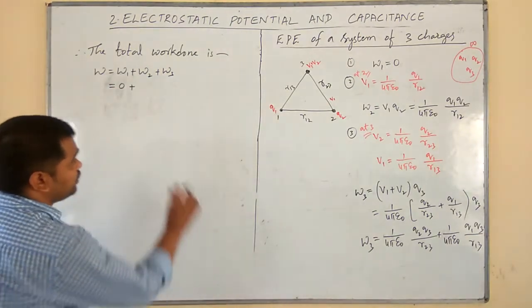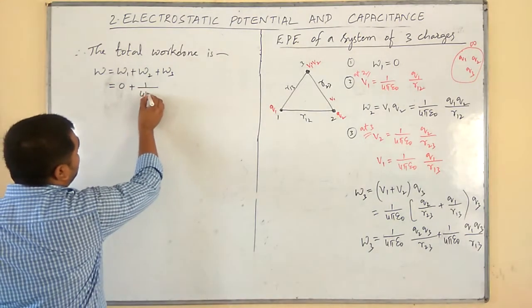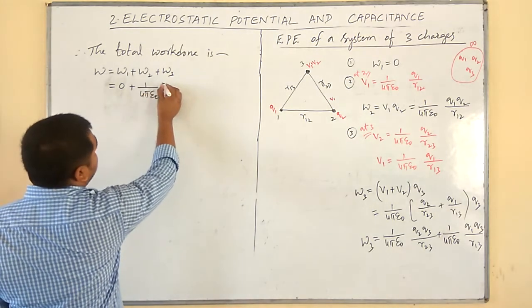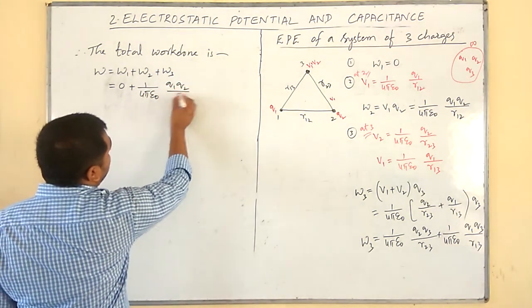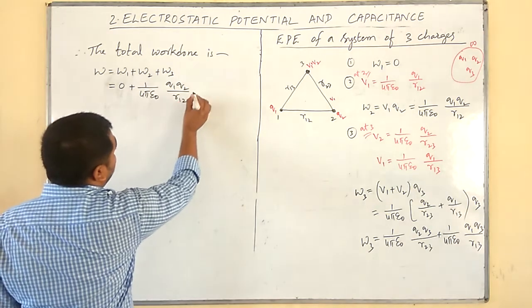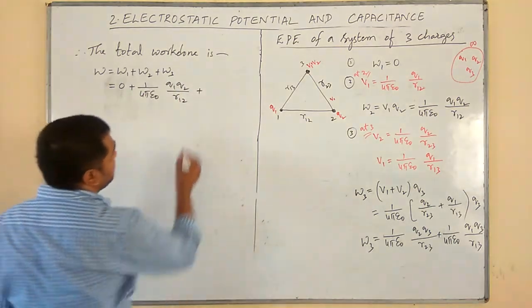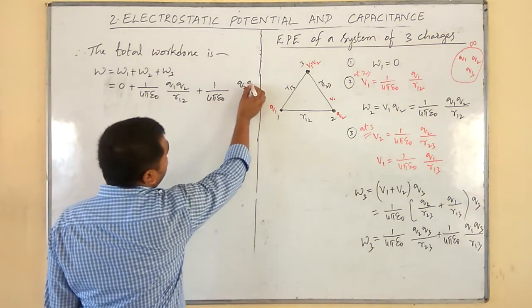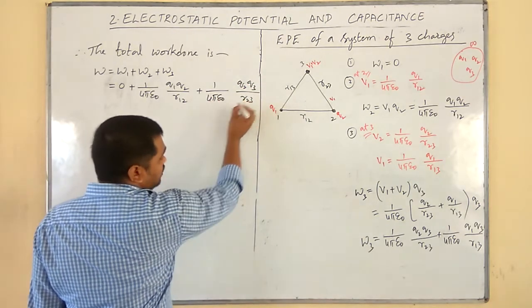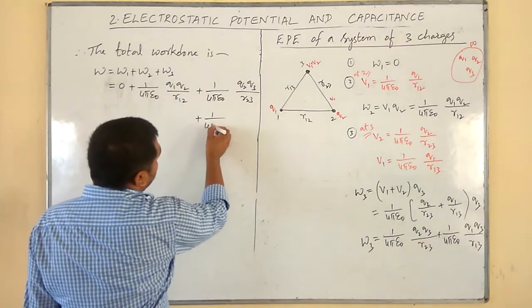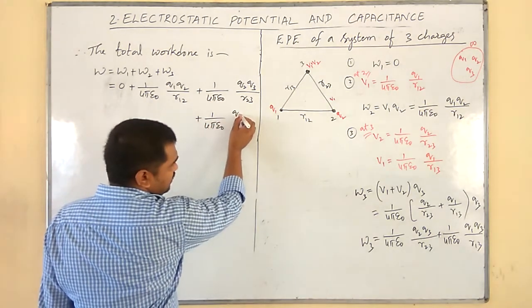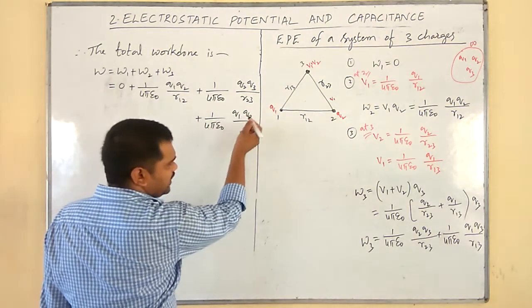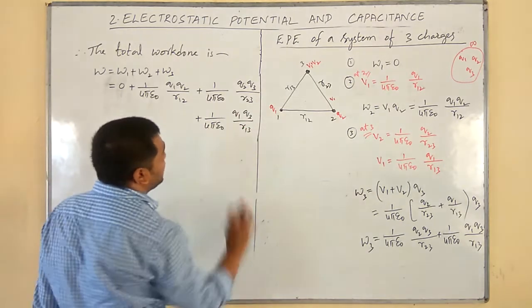What is W2? 1 by 4 pi epsilon naught Q1 Q2 divided by R12. What is W3? 1 by 4 pi epsilon naught Q2 Q3 by R23 plus 1 by 4 pi epsilon naught Q3 Q1 divided by R13.